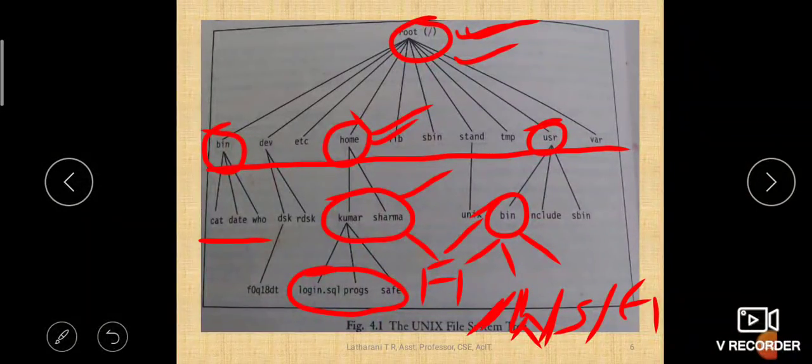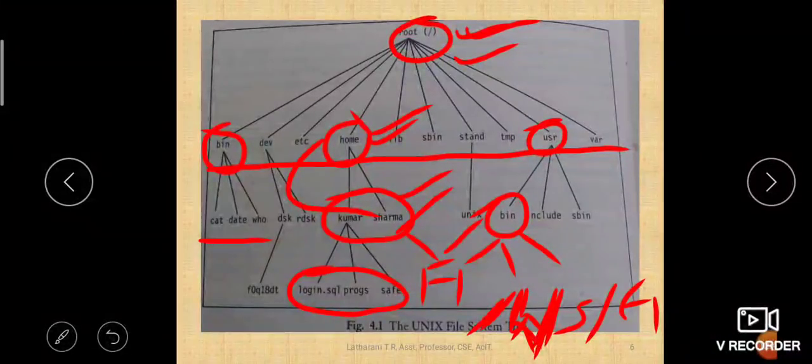See, whenever you go from one level to another level you need to write a slash. The first slash is for root, then you write home, then to go to Sharma you write one more slash, because from home to Sharma there is one level gap, right? So when you go from one level to another level, you have to write a slash: home slash Sharma. Then Sharma to F1, there is another level gap, right? So you write Sharma slash F1.